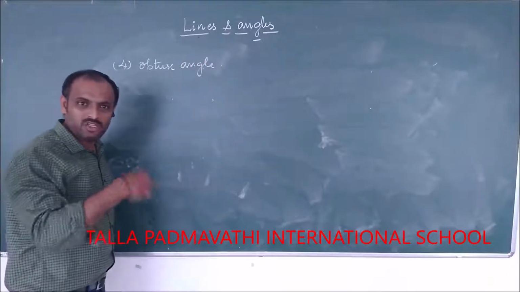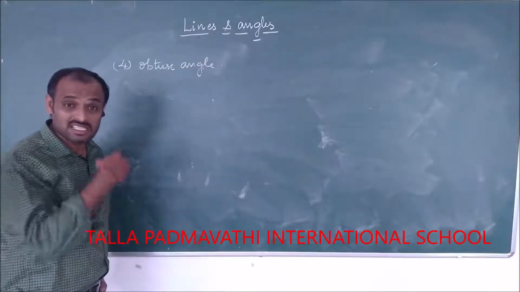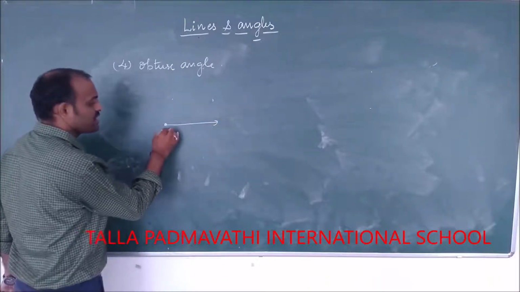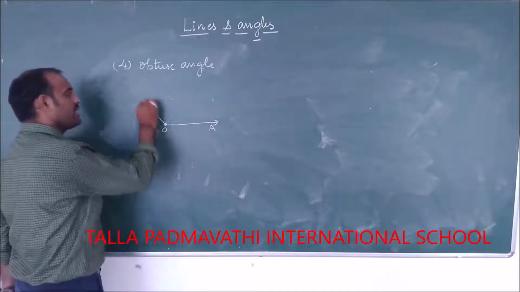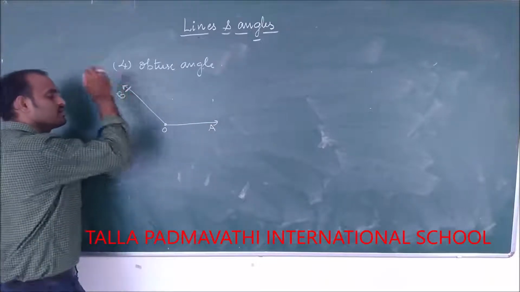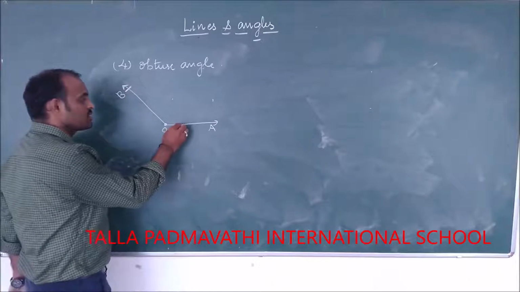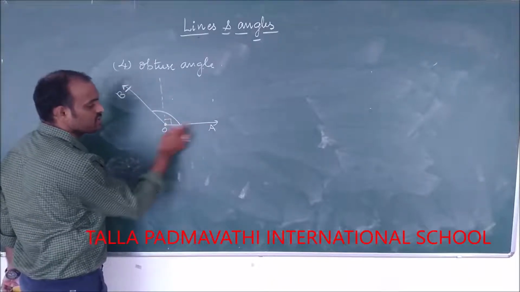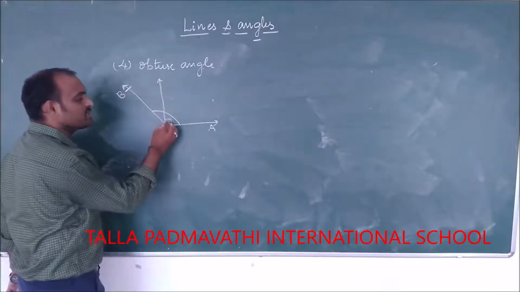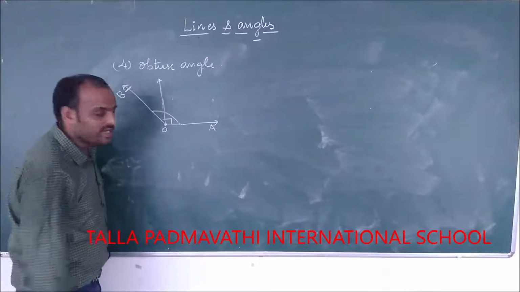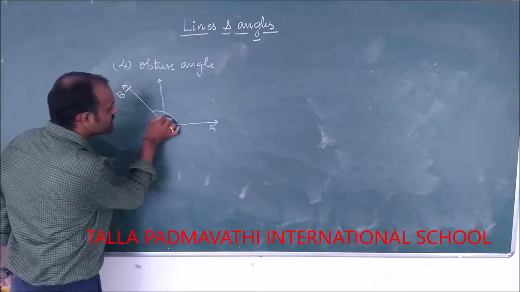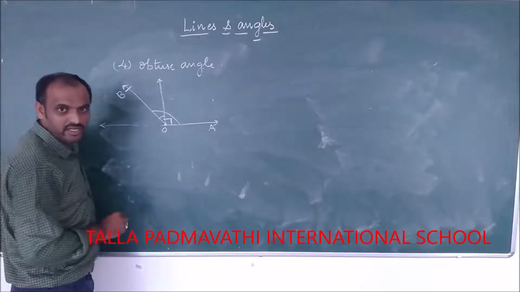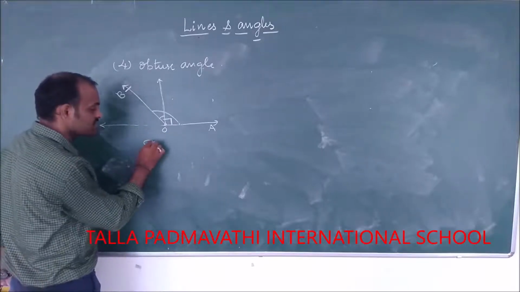If the angle is more than 90 degrees but less than 180 degrees. This is one of the rays, OA, and another ray OB is there. This angle, if I draw exactly perpendicular to this line, perpendicular means the angle between them will be 90 degrees. See, this is 90 plus something, meaning greater than 90 but less than 180.